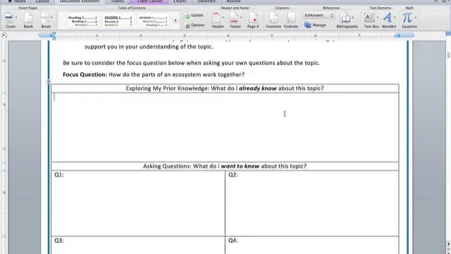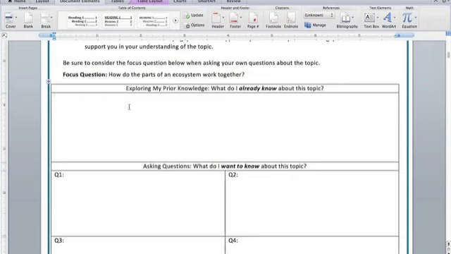Alright guys, so all this is really asking you to do is to ask questions before we begin to figure out what you already know and what you want to learn. Okay, so let's do that now. In this very first box where it says exploring my prior knowledge, what do I already know about this topic? All we're going to do here is write about what we already know about how the parts of an ecosystem work together. Okay, going back to this focus question. What do you already know about how an ecosystem or parts of an ecosystem work together?